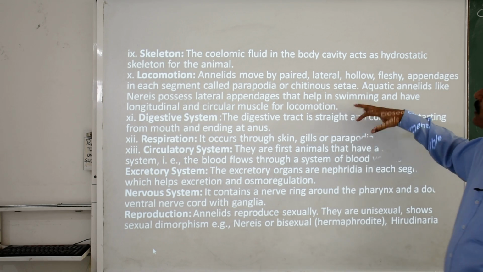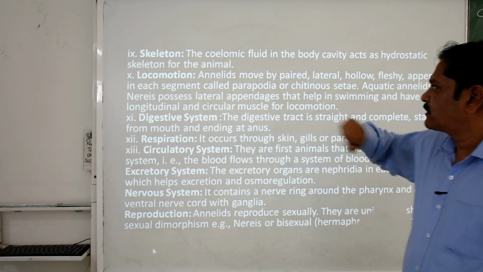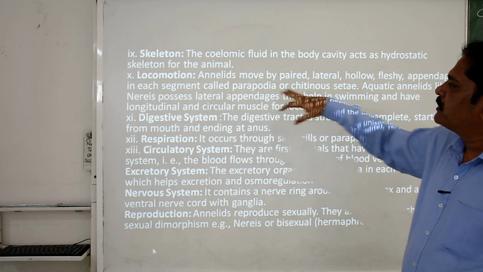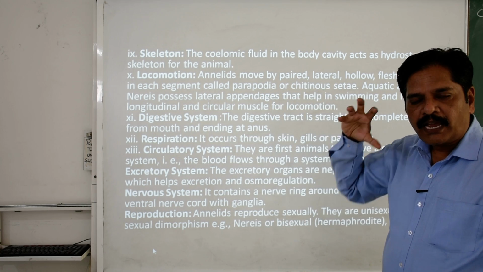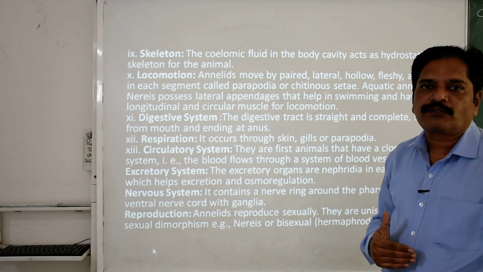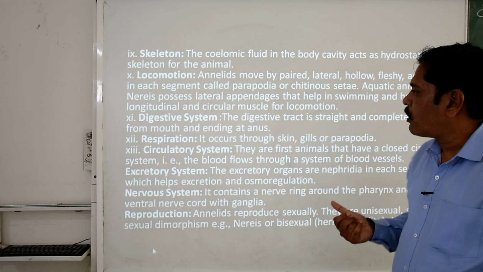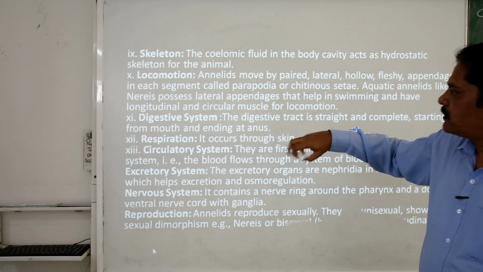Even the parapodia are used to swim, like in Nereis. So when the animal is aquatic, it has parapodia, and when it is terrestrial in nature, it has setae in each and every segment, which are used to walk upon. Clear? Now we are going to discuss the digestive system.